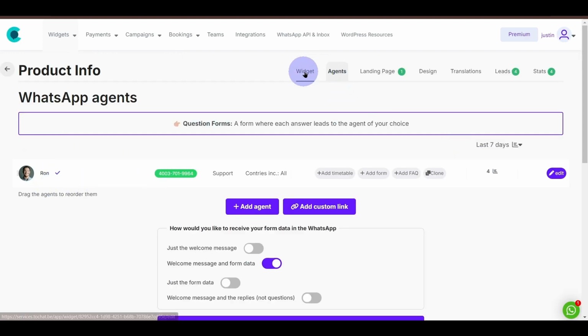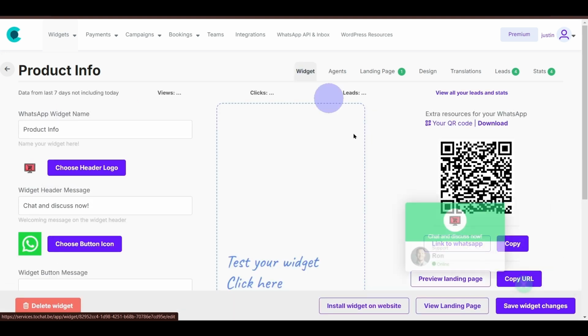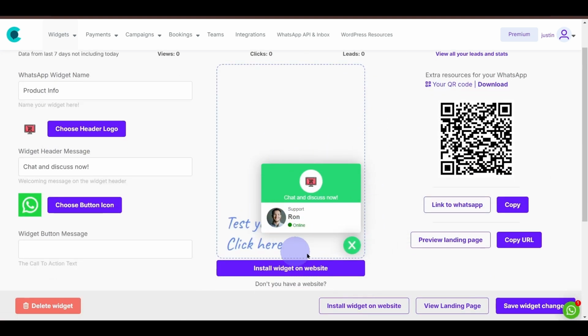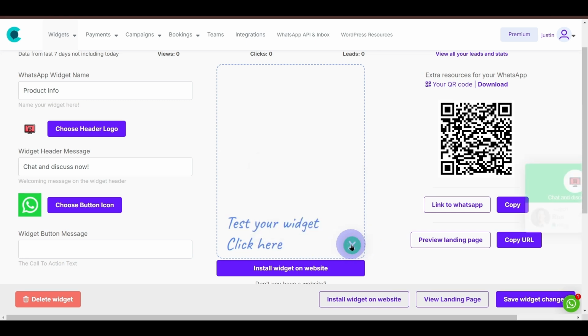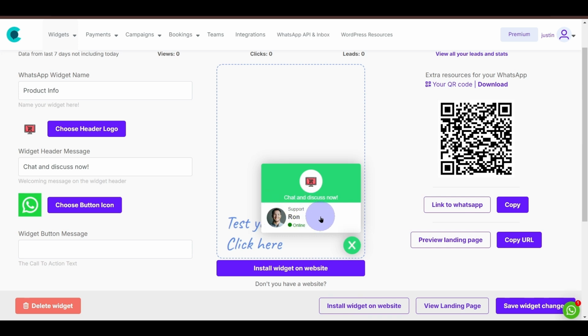What I'll do is go back to the widgets option. Now we have all these different items over here. So our widgets, our landing pages, design. I'll show you everything in just a moment. Just go back to the widget and you'll see that our widget is created, that easily. So we have Ron over here who's online. Close this. So this is how it's going to look once it's on the website. I'll show you how to do that as well. It's really easy. All we have to do is copy a code and add it with the help of a plugin.